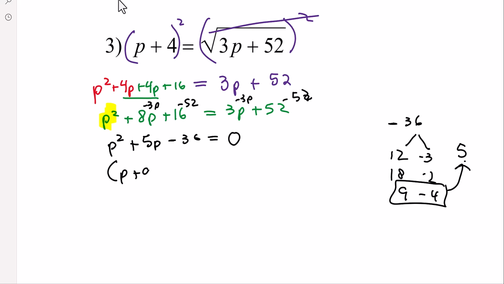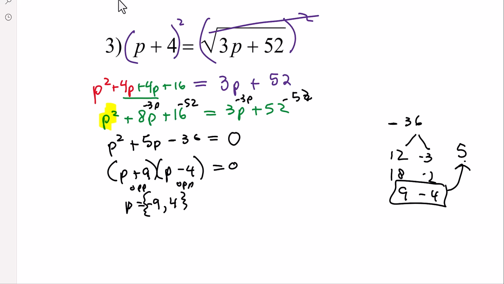So p plus 9, p subtract 4. And if you put p subtract 4, p plus 9, that order doesn't matter. And now we're going to take the opposite value, because that's what will zero it out. So p is equal to negative 9, and the opposite of negative 4 is 4.